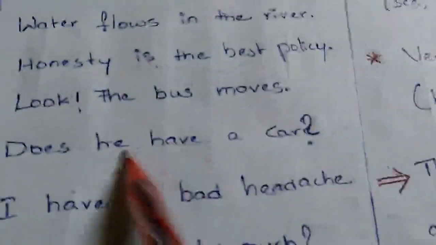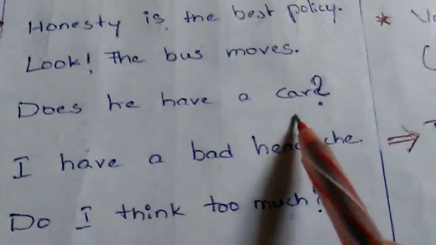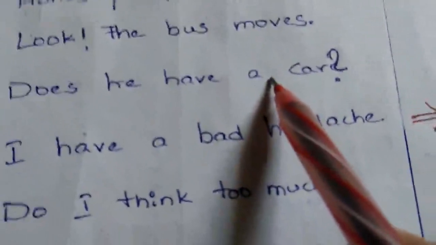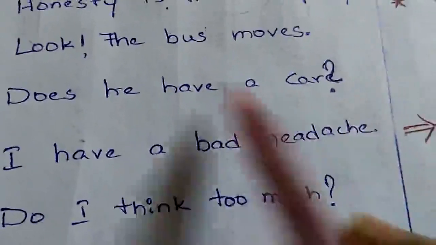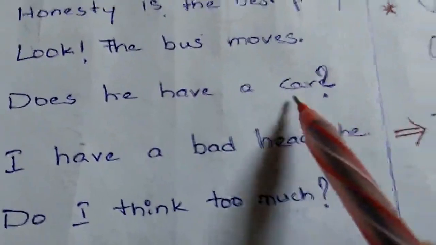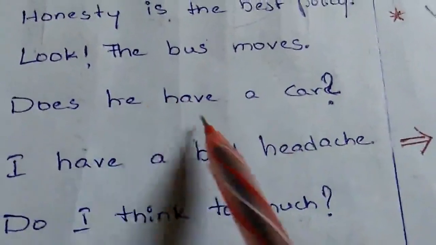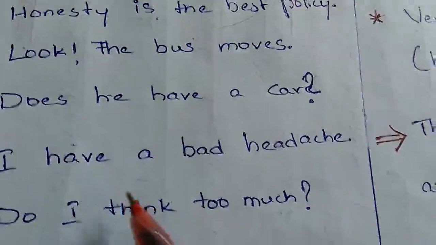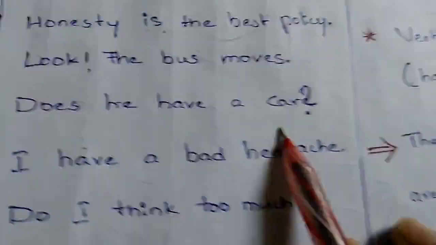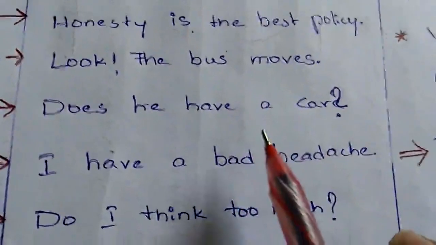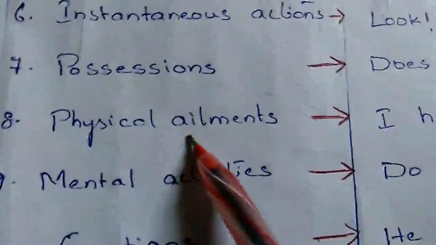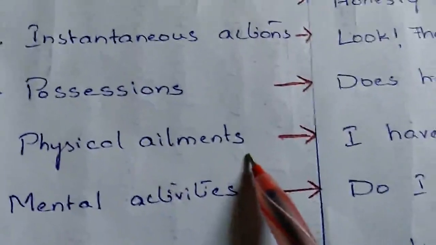This is a question, so of course you may get some confusion. If we take a positive sentence of this, what is it? He has a car. That means he possesses a car. That means a car belongs to him. When you are trying to express the possession of something, we express that in simple present tense.